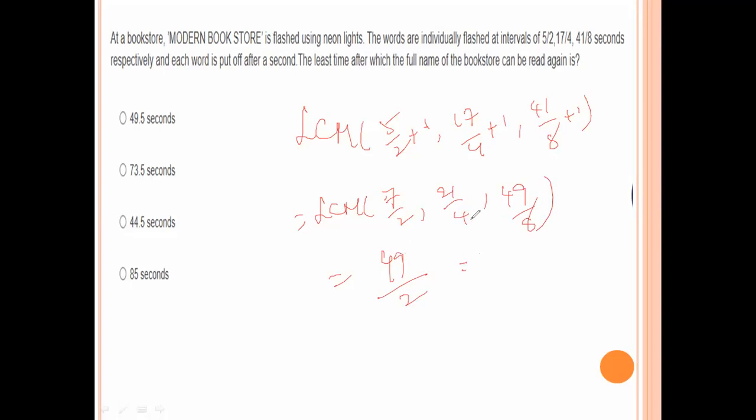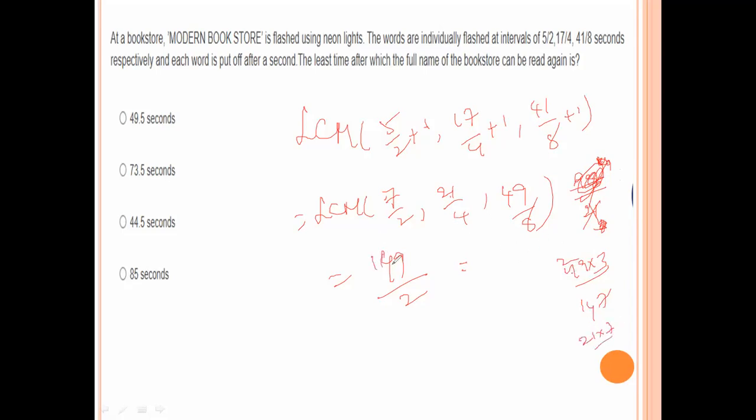Multiples of 49 are 98, 147. But 98 is not divisible by 21, so the common multiple is 147.